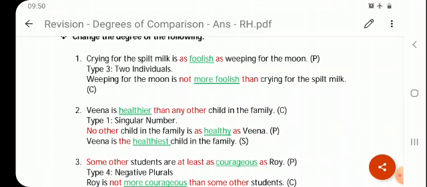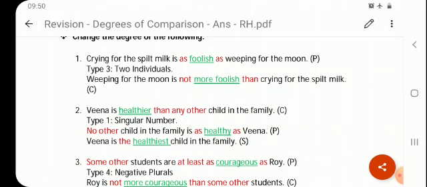Now this was given to you, right? It's a positive statement. Now, as foolish as, students. So which type is it? It is a type 3, two individuals. So in that the superlative is not possible, you know. We know already the rules of all the 5 types, right? So you just need to recall that, remember that, and you'll be able to do this quickly.